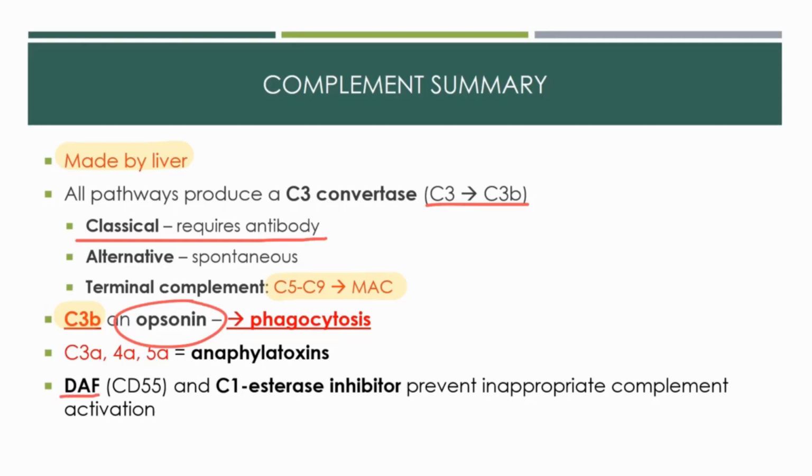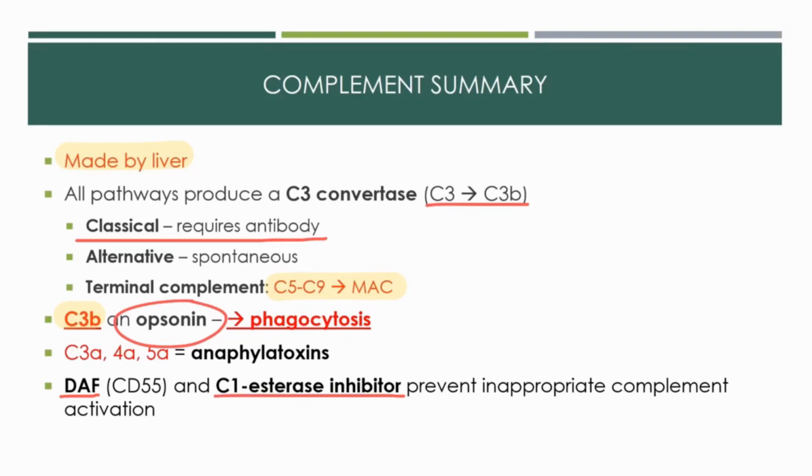Decay accelerating factor works by disallowing C3b to bind, and there's another similar molecule called membrane inhibitor of reactive lysis, or MIRL, which works by directly inhibiting the MAC. Both sit on surfaces of human cells protecting them. The clinical relevance of this is that there's a disease called paroxysmal nocturnal hemoglobinuria, in which there's a genetic defect that prevents these complement inhibitors from anchoring to red blood cell membranes. Without this protection, there ends up being hemolysis by way of complement.